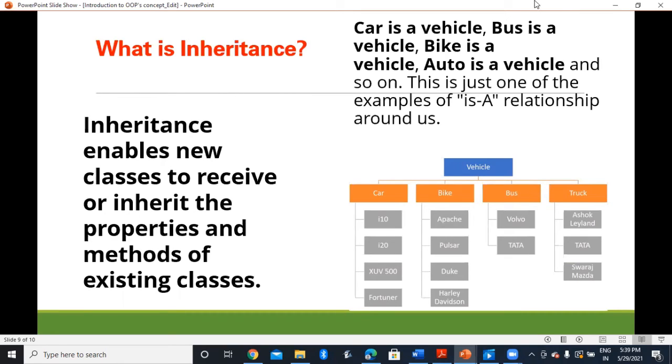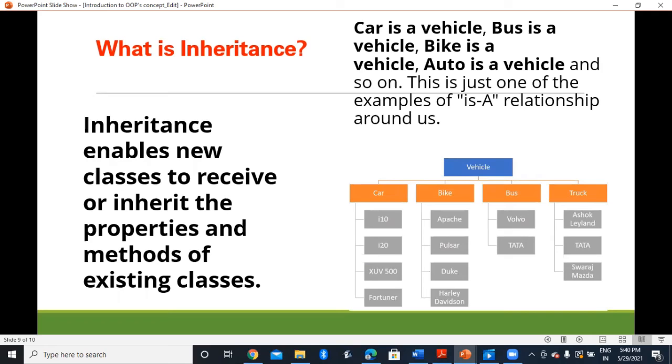For example, you can see car is a vehicle, bus is a vehicle, bike is a vehicle also, auto is a vehicle, and so on. This is just one example of an is-a relationship. So under the vehicle class, you can see it inherits the properties and methods of the vehicle class, but then they become different in the new processes, new behavior adopting it.